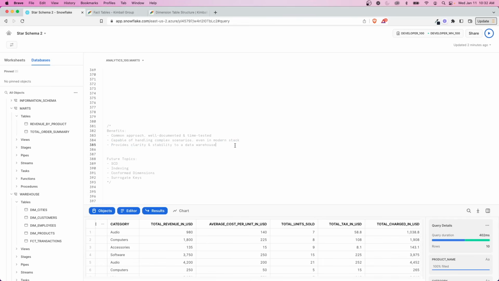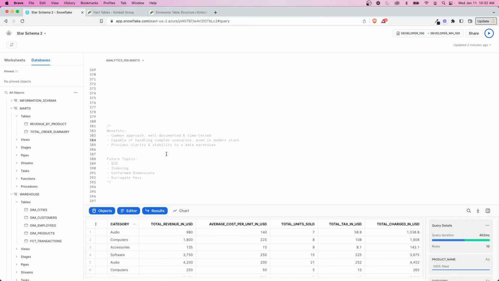And all of this, to me, even though the technical reasons in terms of performance and storage may not be the same as it was in a traditional stack where there was some limitations, to me, this component and this component, regardless of your stack, of how modern you want to call it, this is still important and will be helpful for any team. It just gives you a really solid structure so that you can feel confident on what you're doing. And this is very much of a basic intro to star schema.